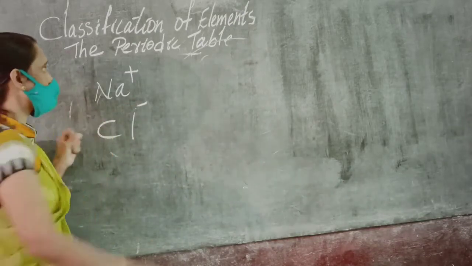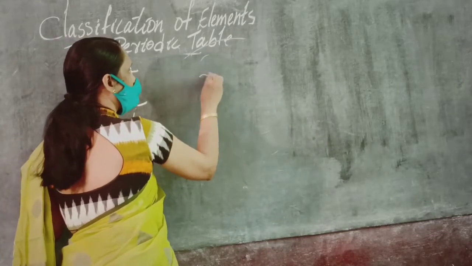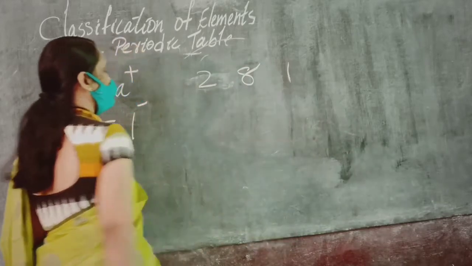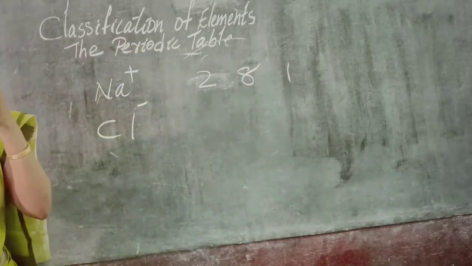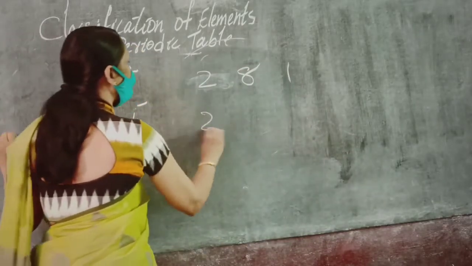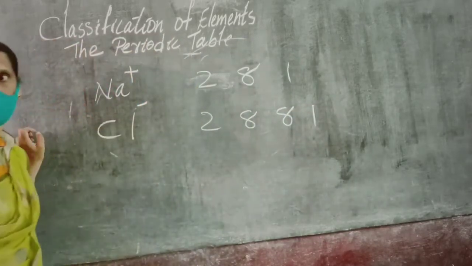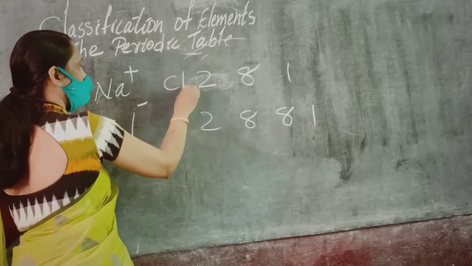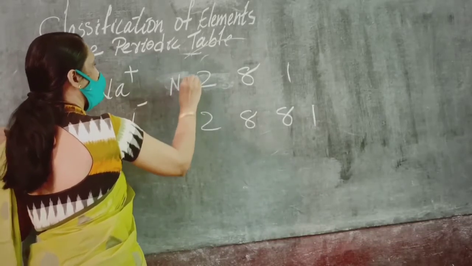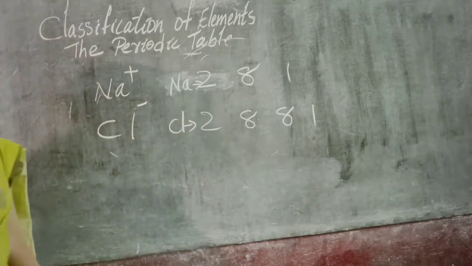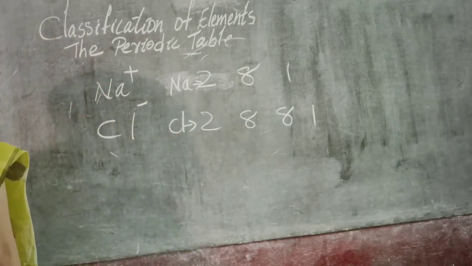For example, sodium, we know that. Let me write the electronic configuration: sodium is 2, 8, 1. Chlorine has the electronic configuration 2, 8, 7.